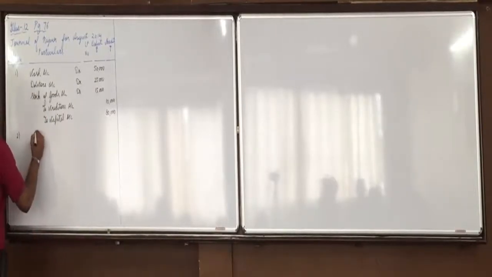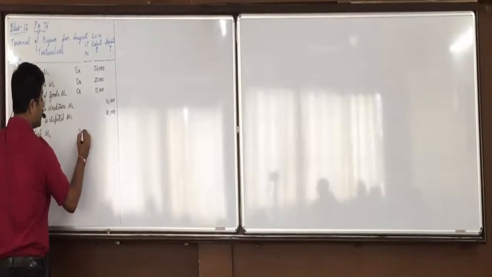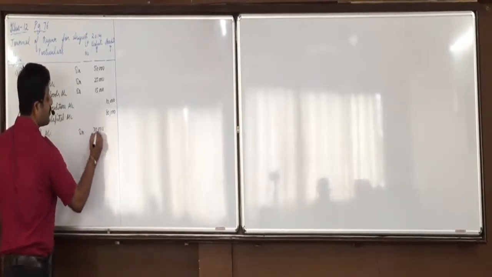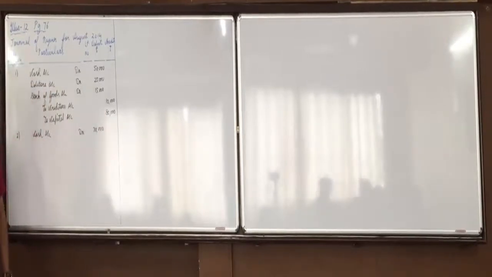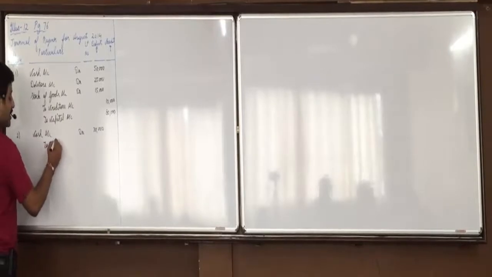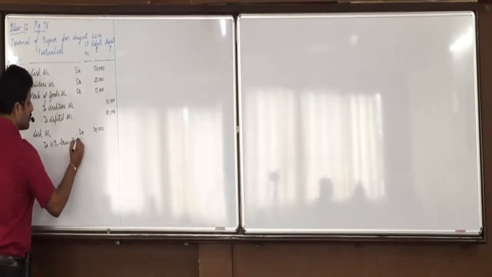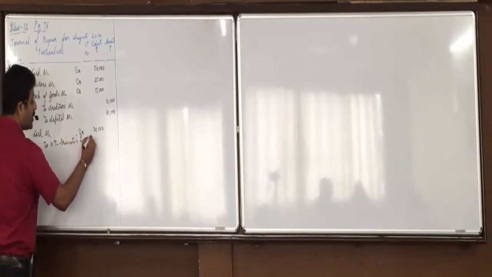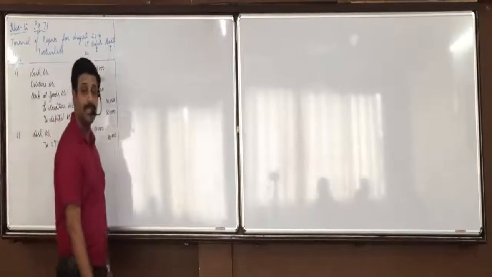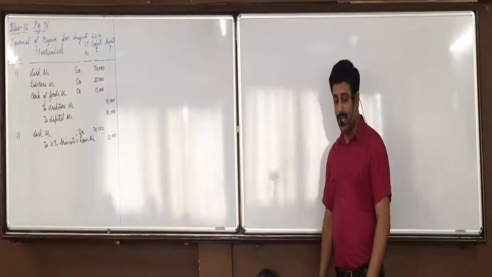Second transaction, and amount is 30,000. Srimati is the giver, credit the giver, but the name of account will be 10% Srimati's loan account. Okay, Srimati is the giver, credit the giver to 10% Srimati's loan account, 30,000. Understood this? Any confusions?